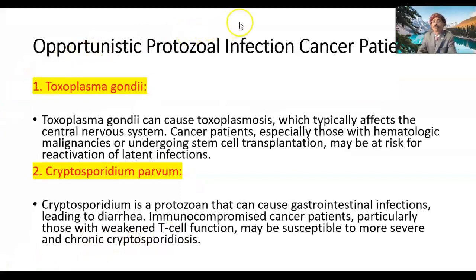We'll go to the protozoal infections now. Toxoplasma gondii can cause toxoplasmosis, which typically affects the central nervous system. Cancer patients, especially those with hematologic malignancies or undergoing stem cell transplantation, may be at risk of reactivation of latent infections.